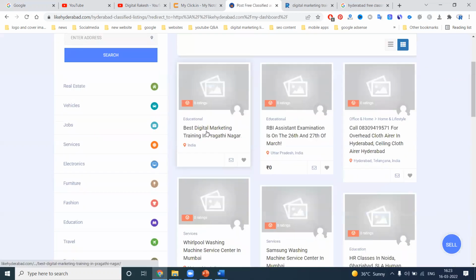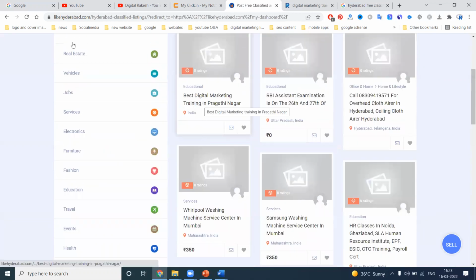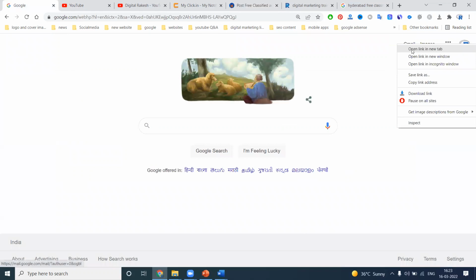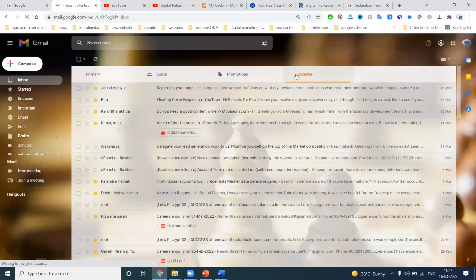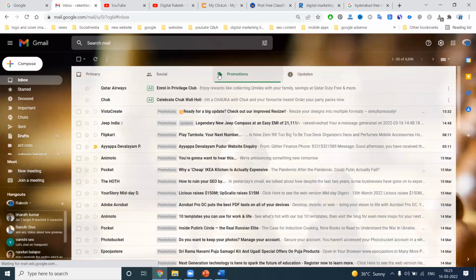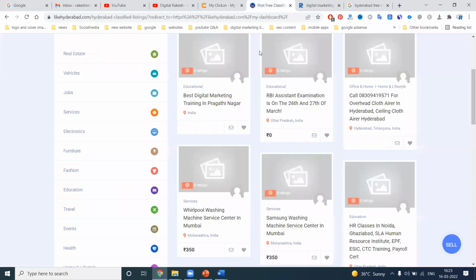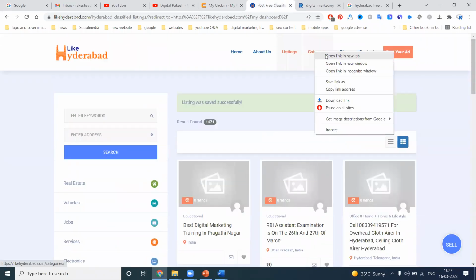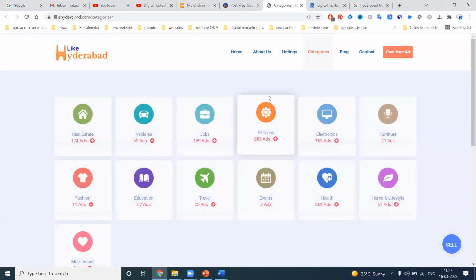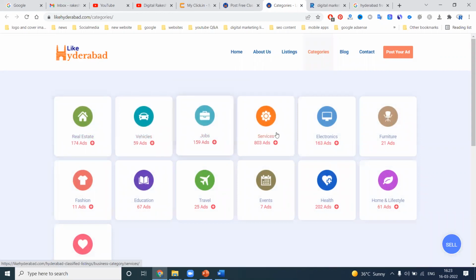Here, the image is the major problem, because it's a free site, and I am not logged in to your account, so how can we edit this option? Once this is done, they send some mail to your mail account, and we can use that. Based on the search, you can search by category: real estate, vehicle, job, service, electronics, everything is there. You click for education.